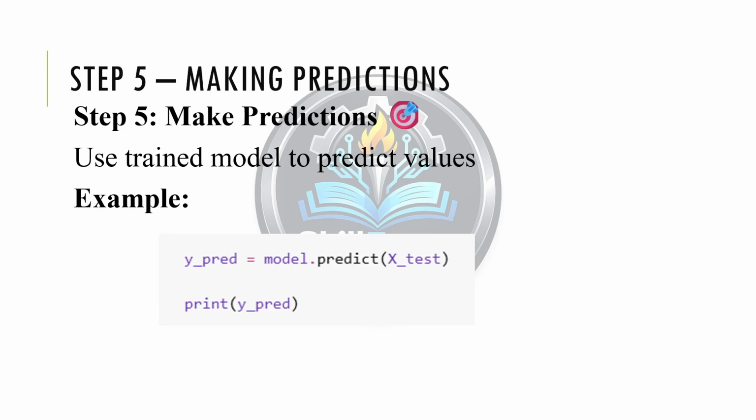Once the model has been trained, we make the prediction. We use the predict function and pass the test data. The model will generate predicted values for salary based on experience. These predictions help us understand how well the model has learned from the data. This is the core idea of machine learning, learning from data and making predictions.